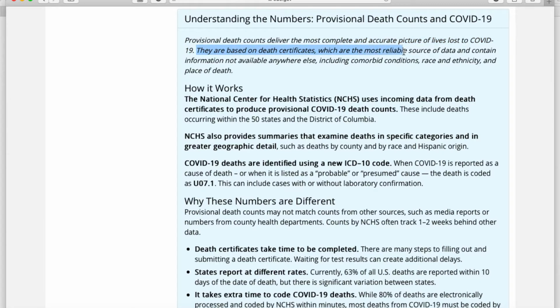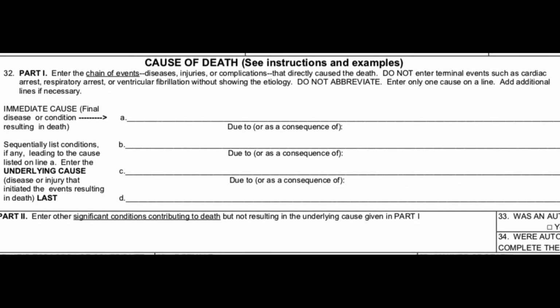Now many of us haven't actually seen a death certificate and don't know how it's filled out. So here's a standard form provided by the CDC. In the cause of death section, we can see that part 1 is the chain of events that directly caused the death. In here, the physician or medical examiner responsible for filling it out must list the conditions leading to death, with the last one written being the underlying cause, or as they define it, the disease or injury that initiated the events resulting in death.